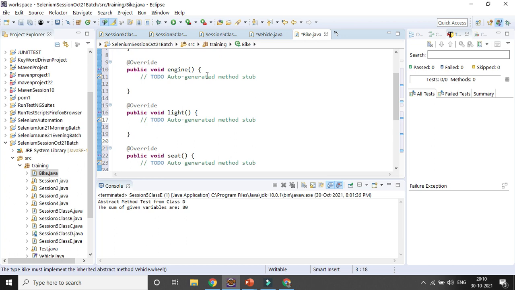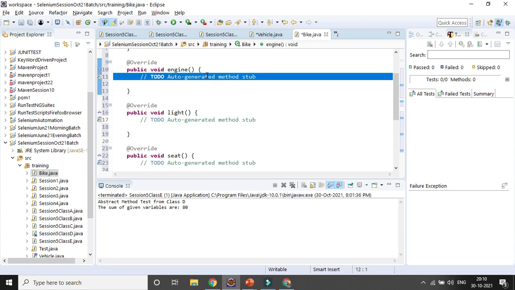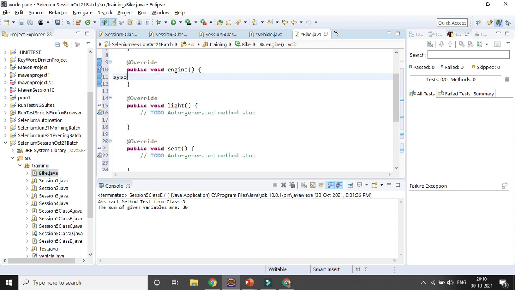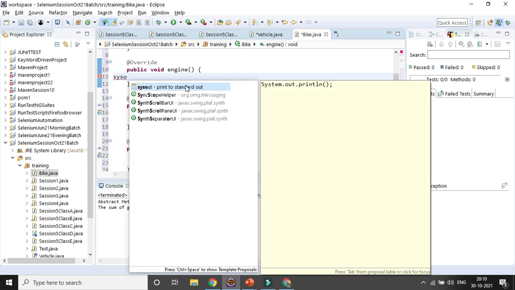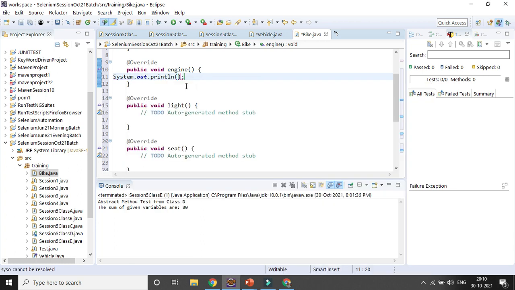You can remove the override, or you can keep it, it will not be a problem. Suppose say SYSO, 100 cc. In case of a normal bike it is 100 cc, and in case you have a modern bike, it can be 300 cc, 200-something cc, like that.